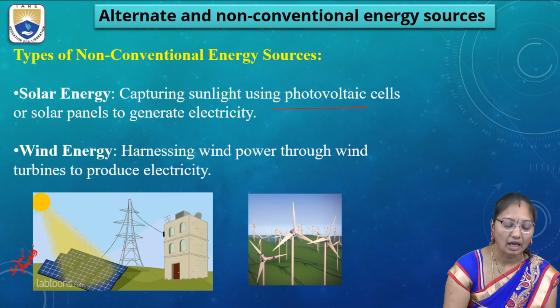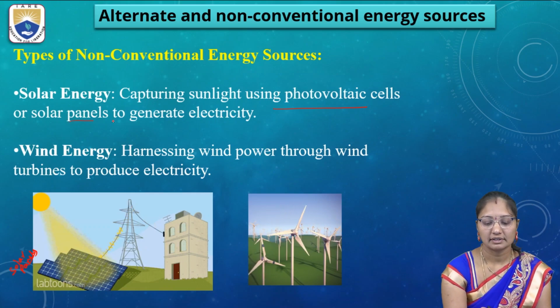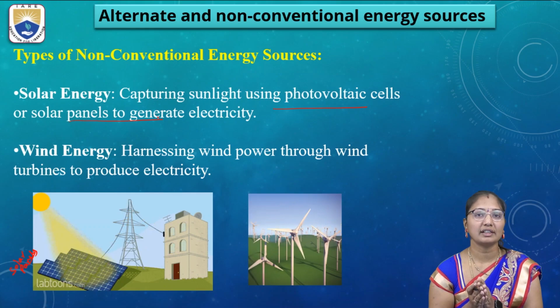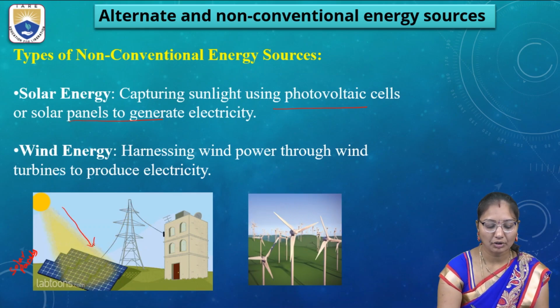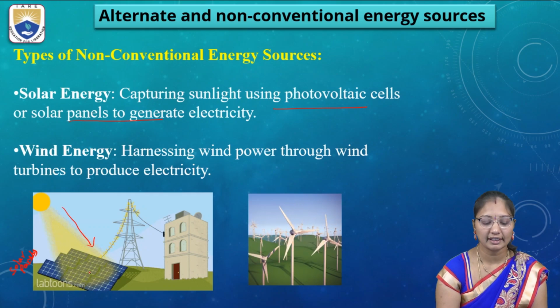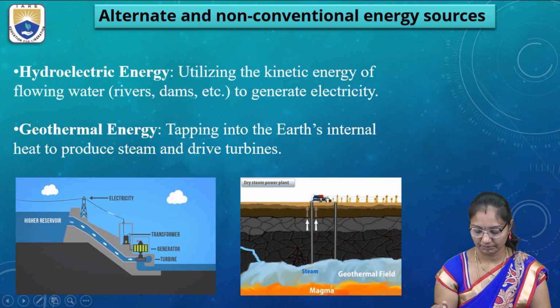These solar panels are made up of photovoltaic cells. This is used to generate electricity. How? You can see here. The sunlight is absorbed by these photovoltaic cells, converted into electricity, and then given to the tower.